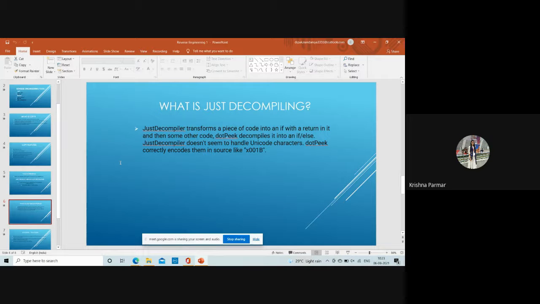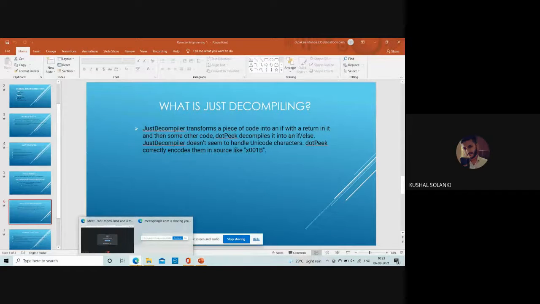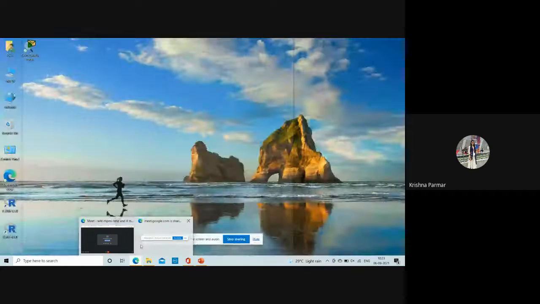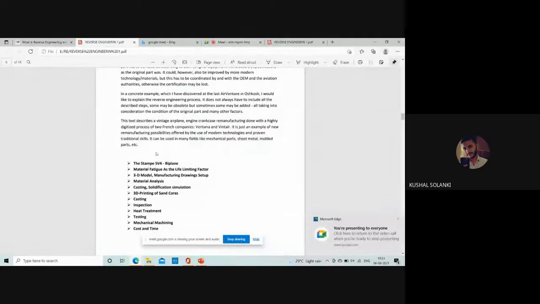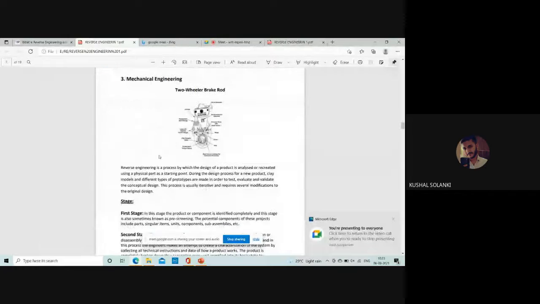Okay, fine. Kushal, what are the case studies prepared by you? Ma'am, I have prepared mechanical engineering: how reverse engineering applies. In mechanical engineering, reverse engineering is used to summarize the process of a whole object and reconstruct the existing object into a new one.